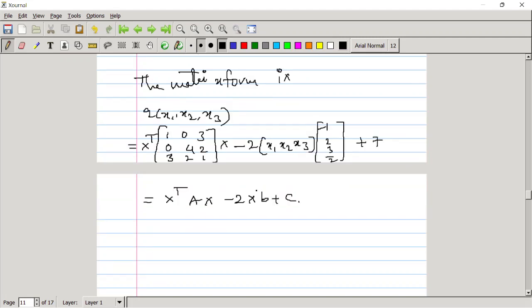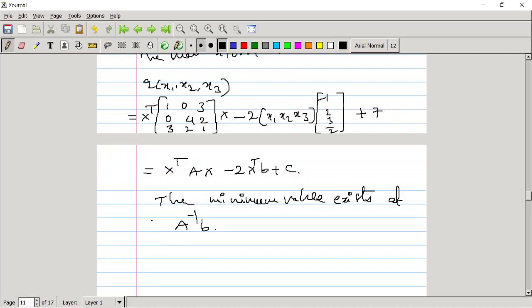Then the minimum value exists at A inverse b. This is a straight point that you can see from the class notes if you are following. So just calculate the matrix A inverse b.